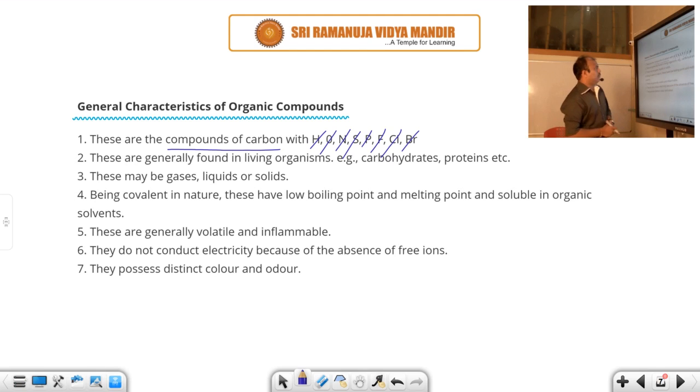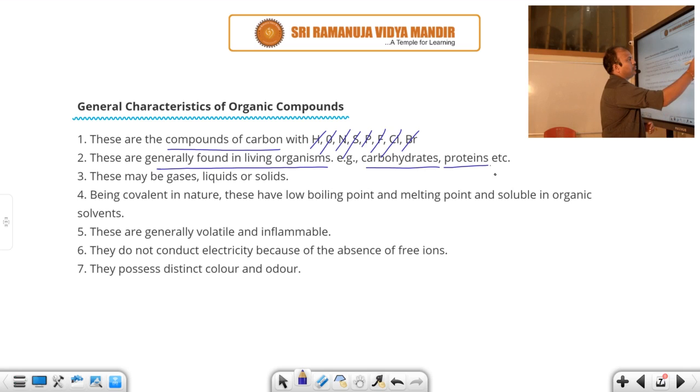Organic compounds are generally found in living organisms like plants and animals. The best examples are carbohydrates, proteins, and sugars. These are organic compounds. Generally these organic compounds may exist in a gaseous state, liquid state or solid state.